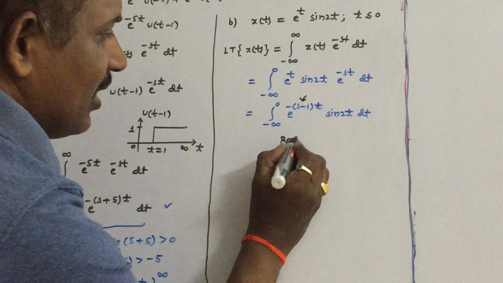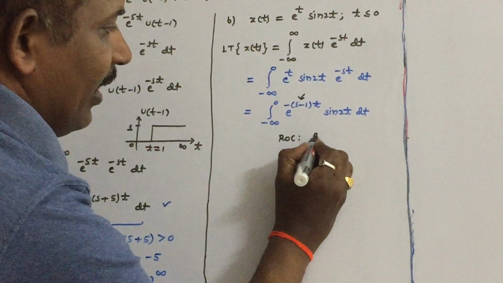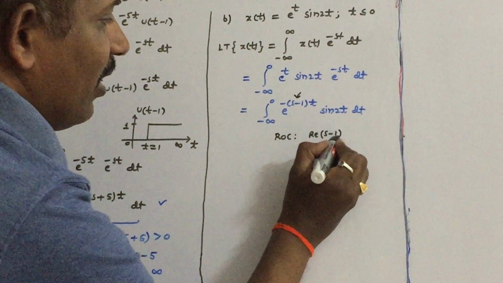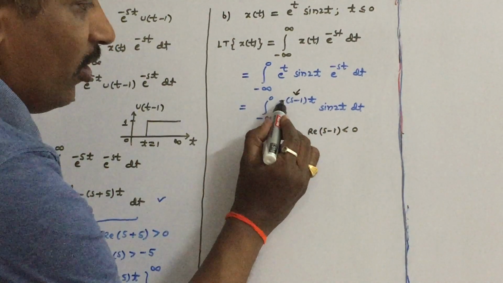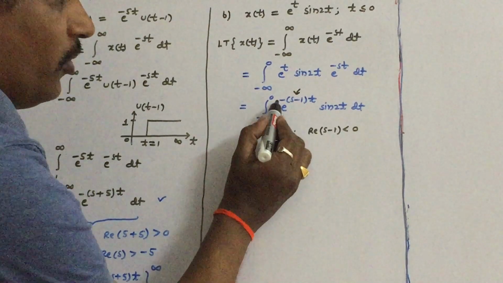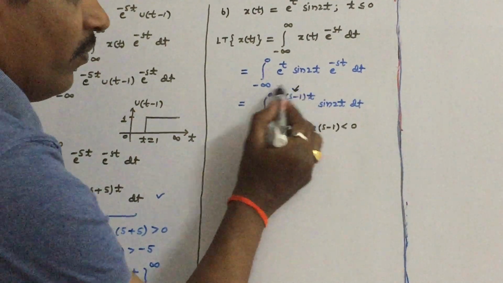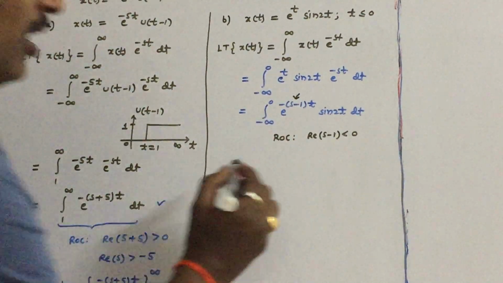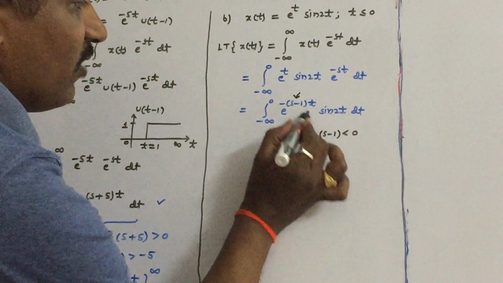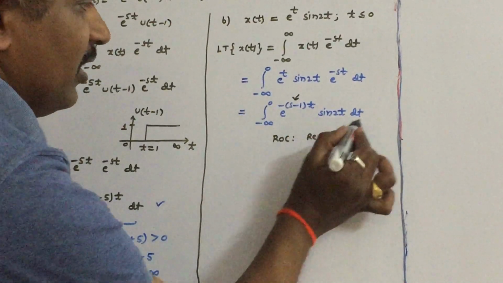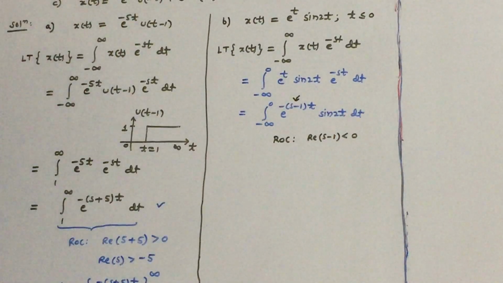The region of convergence is real of s minus 1 must be less than 0. If it is less than 0, the exponent will become positive, so if you substitute minus infinity, this integral will converge. So we can straightaway say that real of s minus 1 must be less than 0 for this integral to converge.